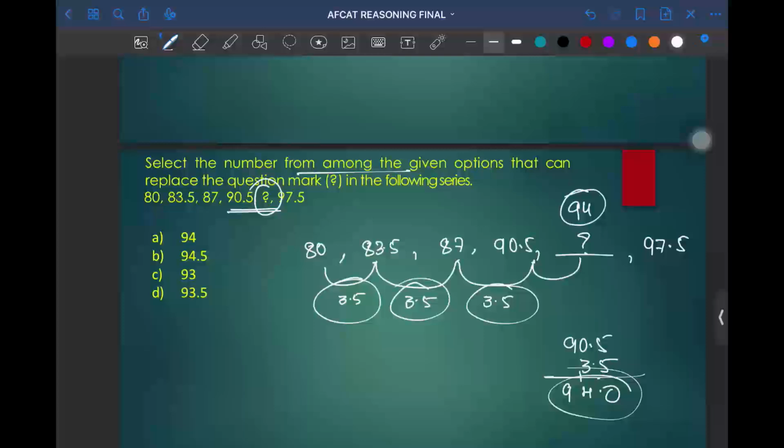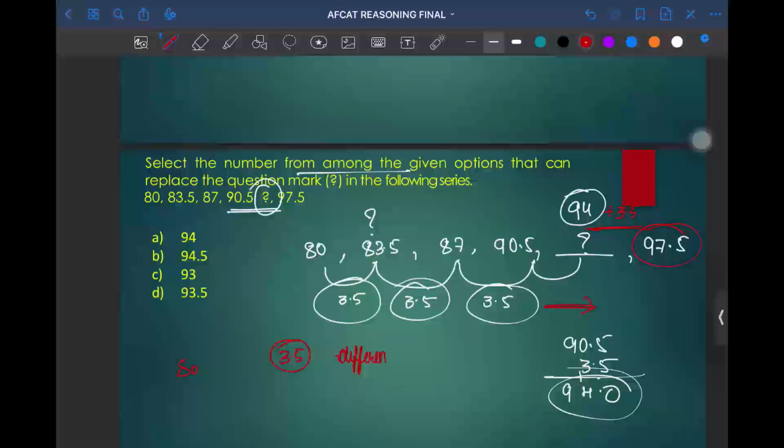After getting the value, we just need to cross verify with the next term, to check whether our pattern is continuing throughout the series or not, and then mark the answer. Because sometimes we may fail, sometimes we'll get the question mark right after the first digit itself, so it is better to cross check throughout the series. When we add 3.5 to 94, we get 97.5. So 3.5 is the difference throughout the series.